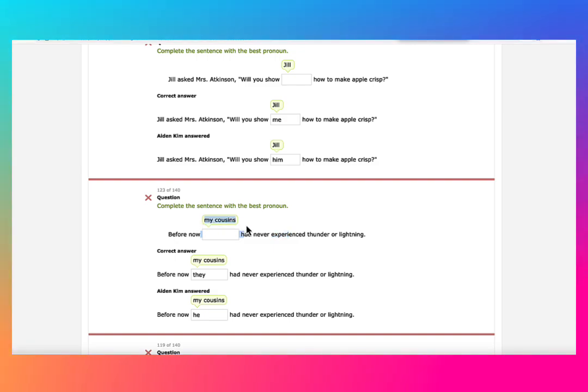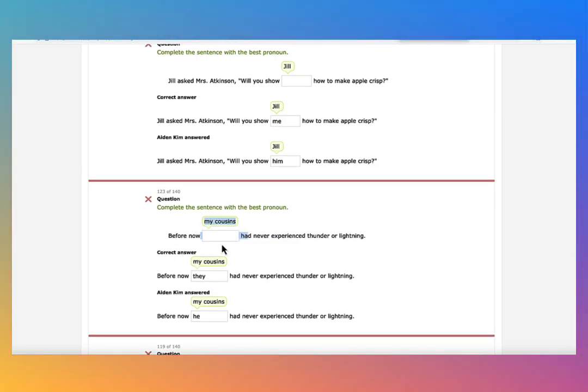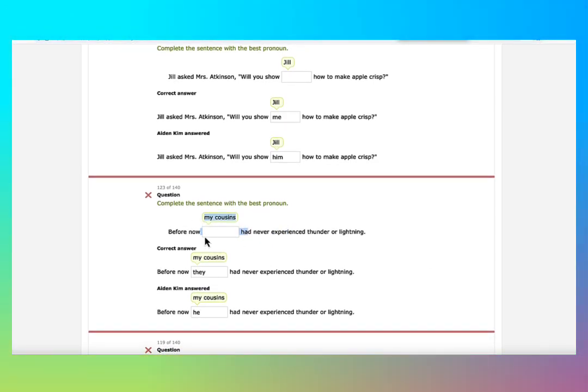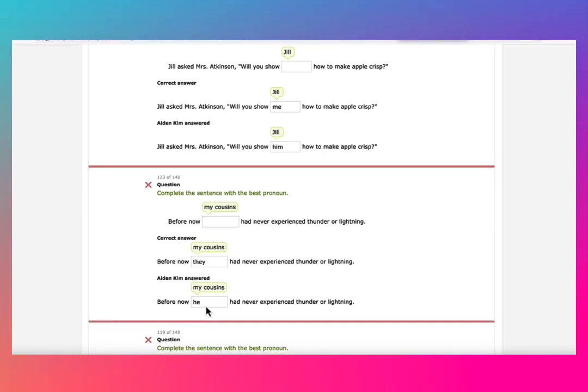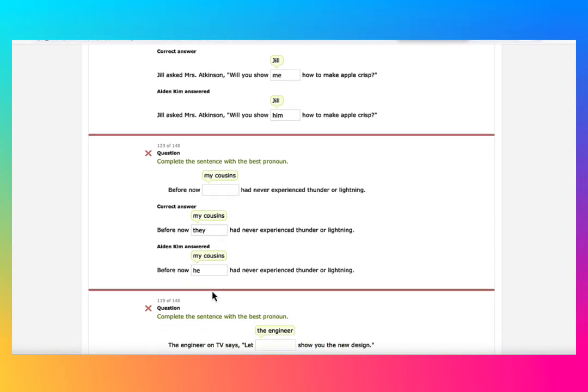So my cousins here is the subject, it's the focus of the sentence. So the subjective case of my cousins is they. It's a third person plural as a subject case. It should be they. Now you don't say he. The only time you might say he is my cousin, not cousins.